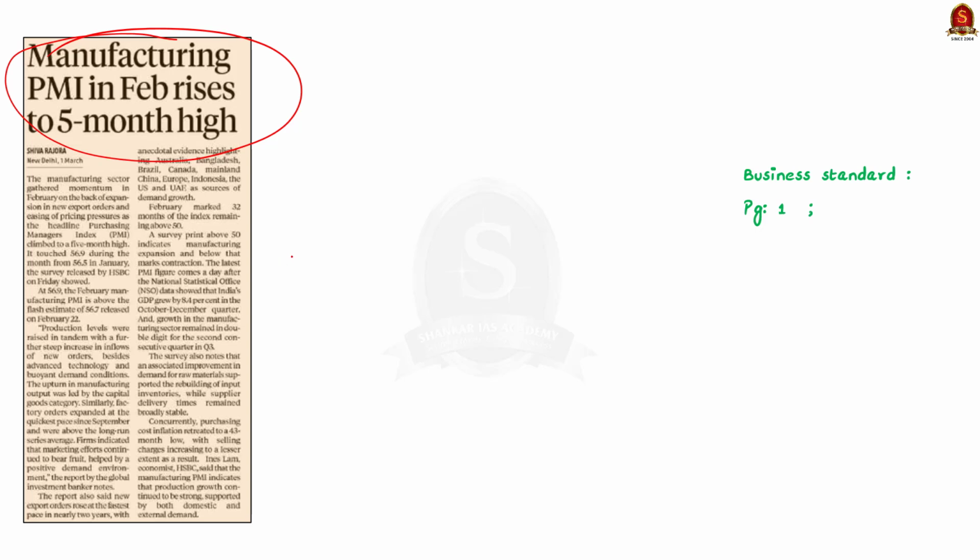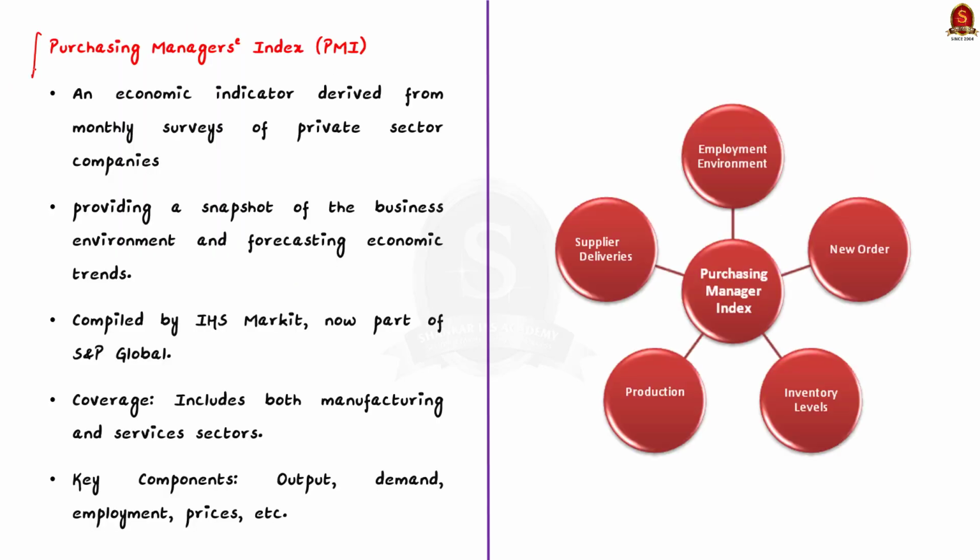With this basics, in our discussion, let us understand about two important indicators which are relevant for your preliminary examination. They are PMI and PPI. Okay, let's get into discussion. First of all, what is called PMI? See, the Purchasing Manager Index or PMI is an economic indicator derived from the monthly surveys of private sector companies. See, the main goal of PMI is to provide a snapshot of the business environment and forecast economic trends.